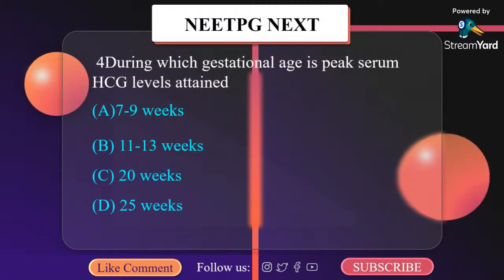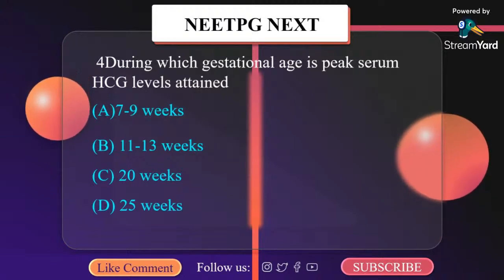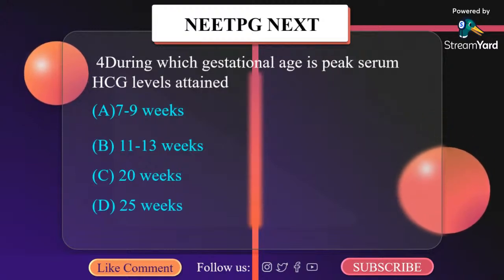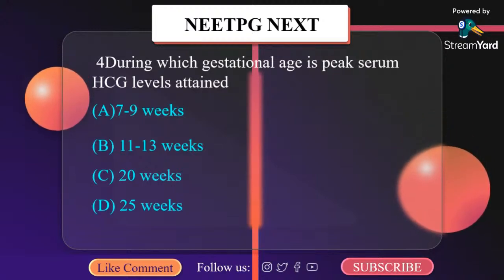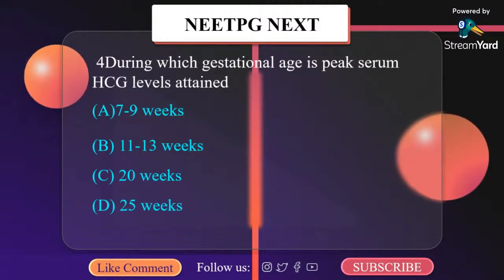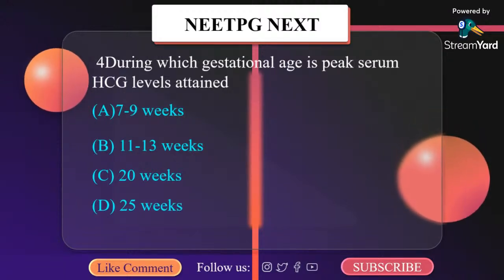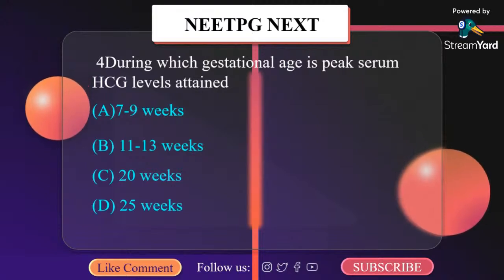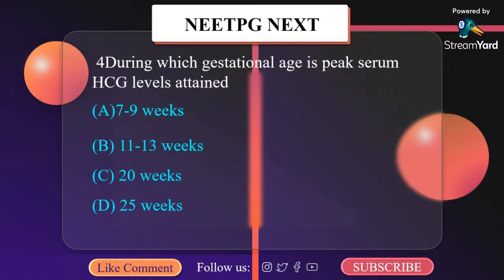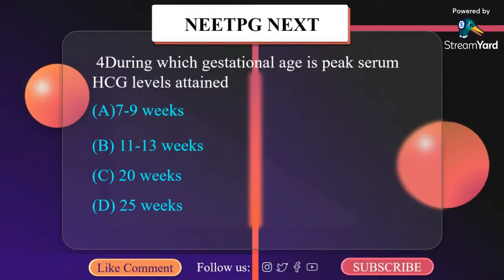The HCG rises progressively from conception. The levels double on an average every 30.9 hours until the values reach 6,500 milli international unit per ml or 6,500 international unit per liter at approximately the 8th week after the last menstrual period.